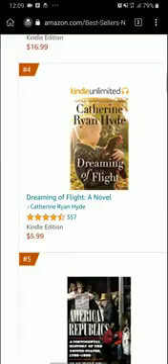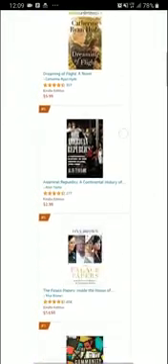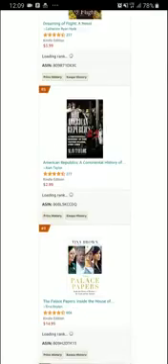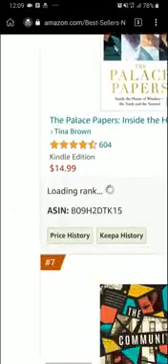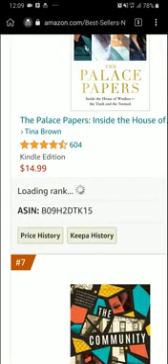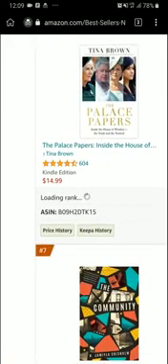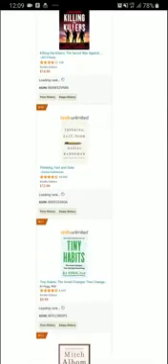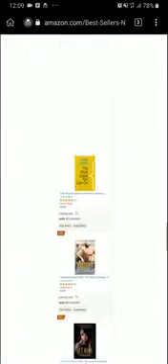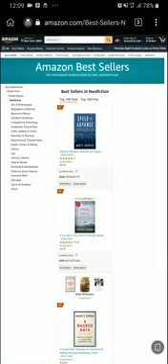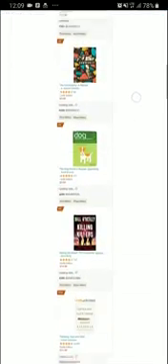So let's go back. Now you can keep up with your research like that. The Palace Papers, these two, has good price, has a low ranking, but I know this book, it's an old book. People have done their summaries a lot. Competition is high. So you can keep on with that same principle, checking all the page for the bestsellers. Now this first page is the bestsellers for all categories: health, business, wealth, politics, marriage, relationship. These are the bestsellers irrespective of their niche.